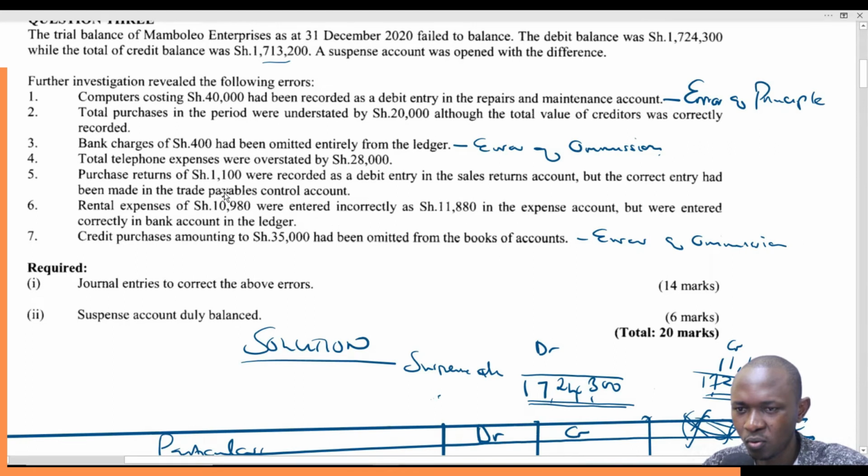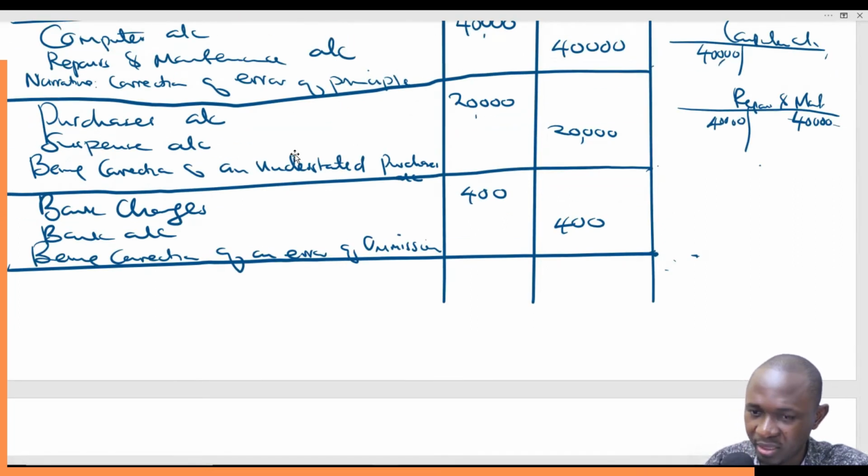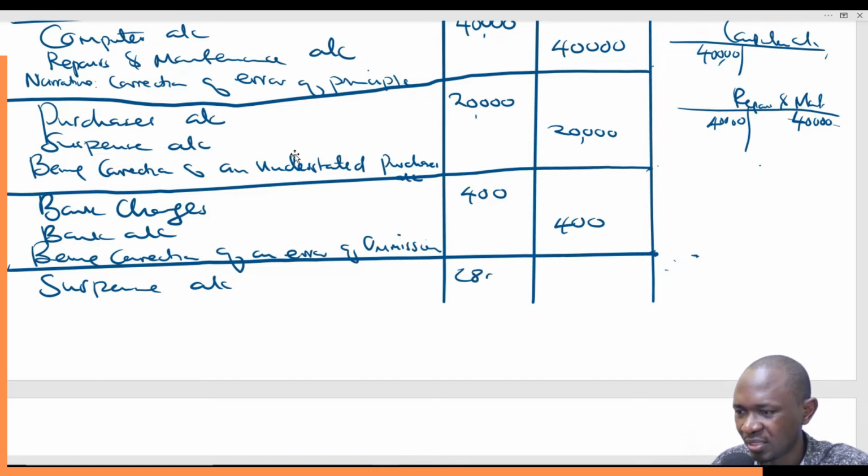So what we do, we come back here. The other account that is affected most likely will be the suspense account, because this is an error that is affecting only one side of the trial balance, that is the debit side only. It's not affecting the credit side. So we'll simply come here and say debit the suspense account. We don't have to write that, just say suspense account 28,000. Suspense because it only affects one side. And then we have the telephone account,